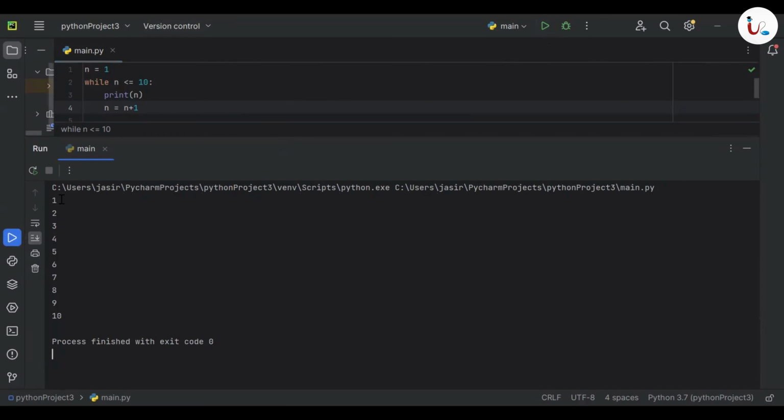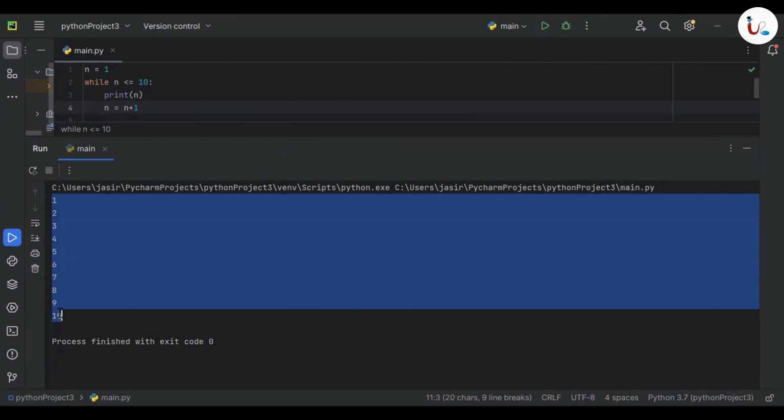You can see here the output from 1 to 10. Okay. Now, how is this code working?